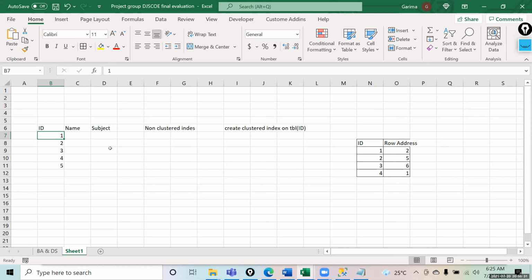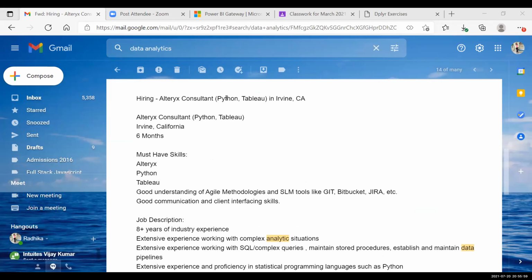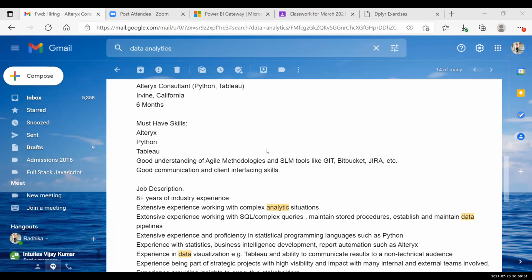Hey Amit, I have a couple of positions. I've seen the JDs for data analytics. If you want, I can share my screen. We have done the trainings, but there are some things which I don't know how to handle in an interview. If you can guide on that. Yeah, sure, you can share your screen. Okay, so one such position is this Alteryx consultant, which requires Python, Tableau.